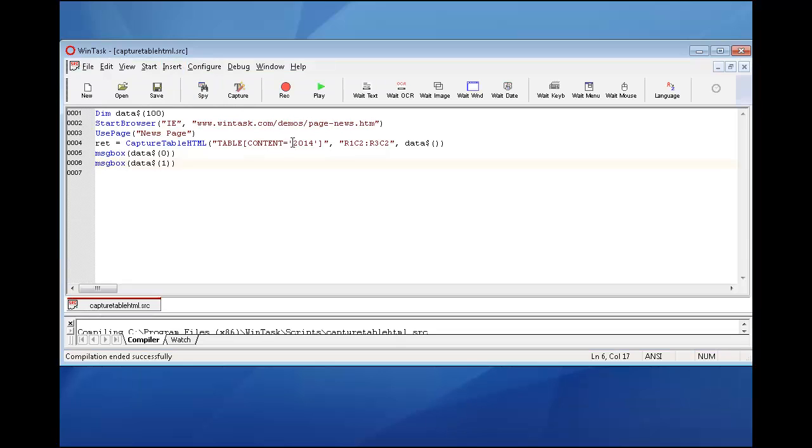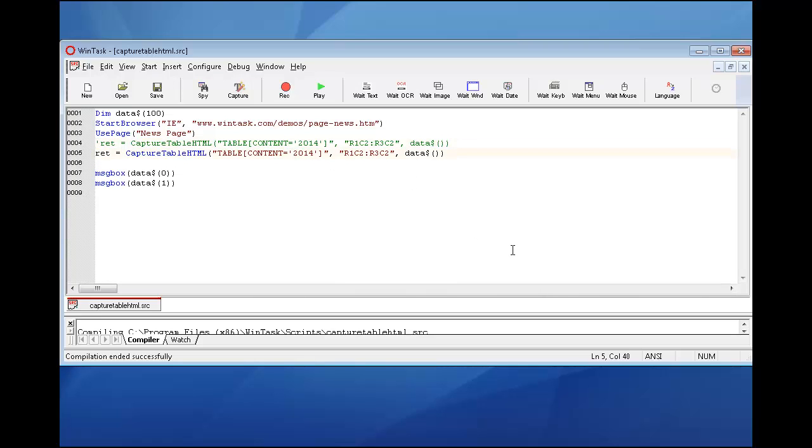Now, if I want to change this 2014 to the current year, I will duplicate the line in order to really see how it is done. So I comment this line. So I will use the WinTask function called year$, which returns on 4 digits the current year. I need to concatenate the first part of a string, so table content equal single quote.